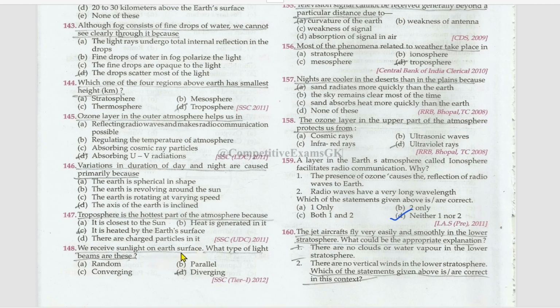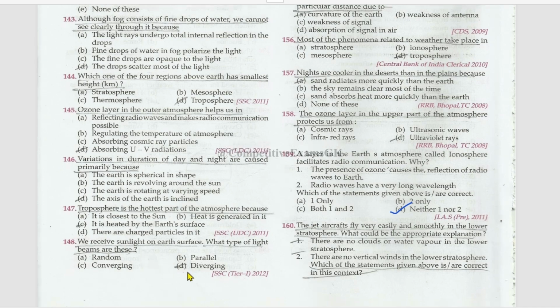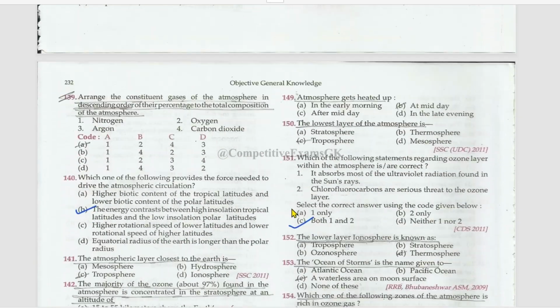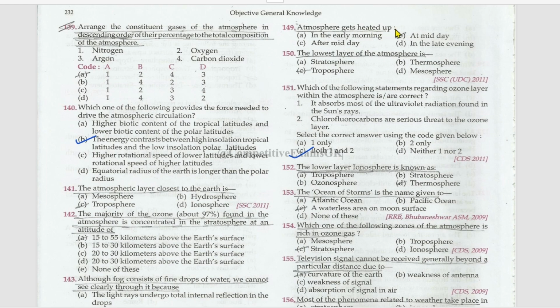We receive sunlight on Earth's surface. What type of light beams are these? These are diverging beams. Atmosphere gets heated up at midday. The lowest layer of the atmosphere is troposphere.